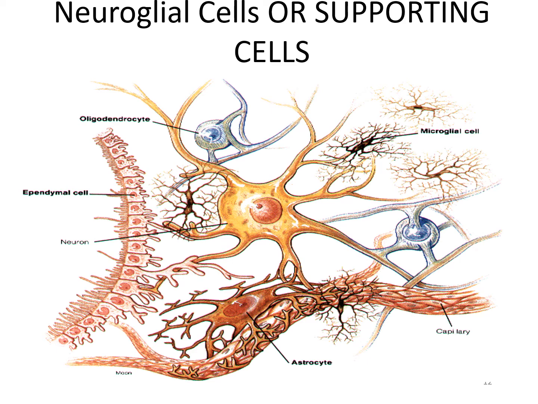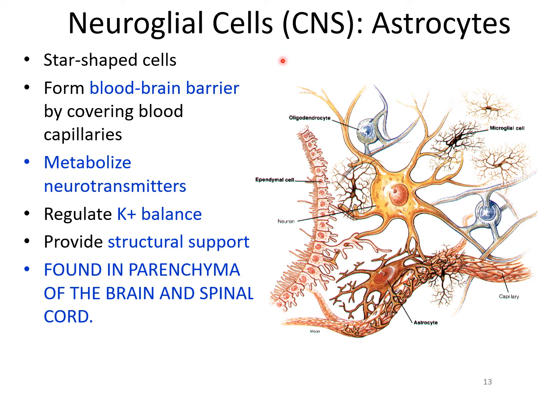So these are all supporting cells, also given the name neuroglial cells. Some Schwann cells you can also see, and satellite cells. Here you can see the astrocytes, star-shaped cells that form the blood-brain barrier by covering the blood capillaries, metabolize neurotransmitters, regulate the potassium balance, and provide structural support, found in the parenchyma of the brain and spinal cord. So these cells are the astrocytes.